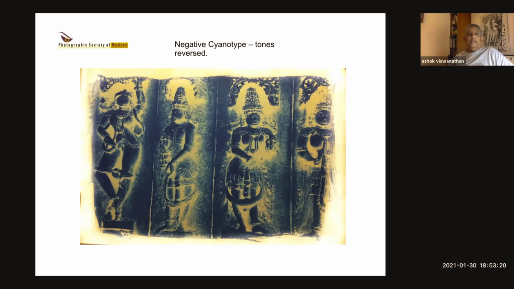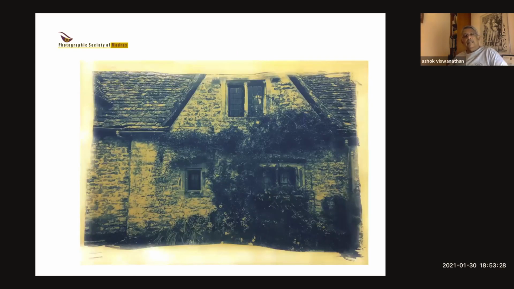This is an image which is more simple. It's got lines, it's got contrast, and not too much detail. But if you expose it correctly, this kind of image can look quite nice. This is almost perfect. It's not too light, it's not too dark.